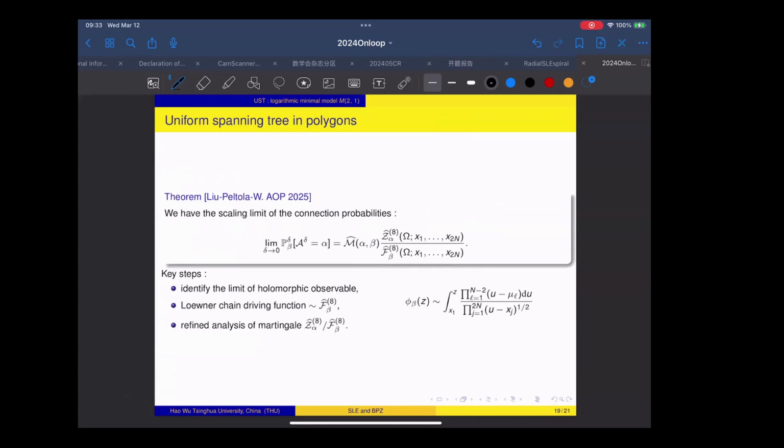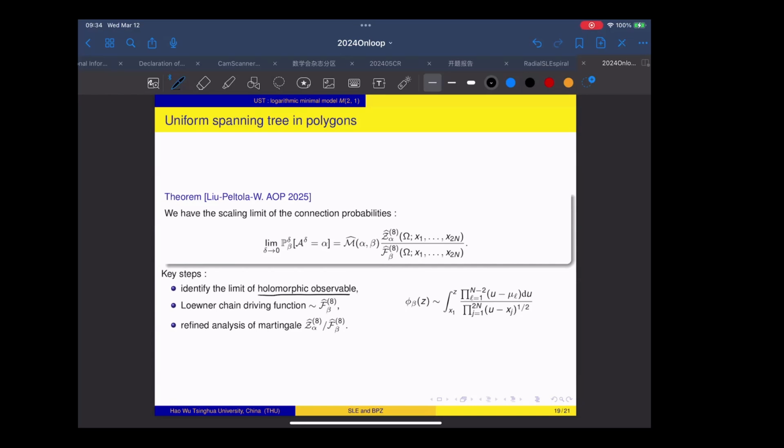Okay, so now let me briefly recall how we prove this kind of formula. In fact, in all the 4 proofs that we derive this connection probability formula, they all have three steps. The first step is that we need to identify the limit of a certain holomorphic observable. So here in the first step, we need to figure out what a proper holomorphic observable on the discrete is, and then identify the limit of such holomorphic observable. Once we have such an observable, in fact, the second and the third step are pretty standard.